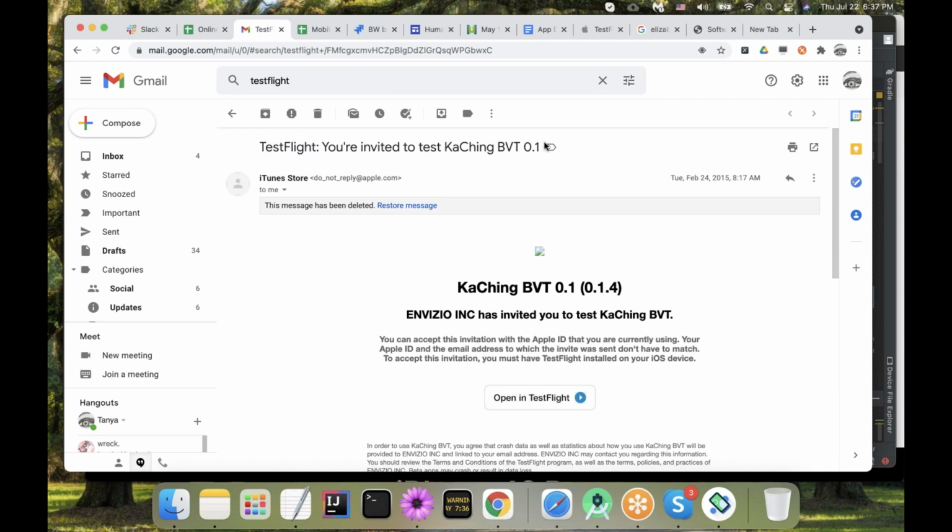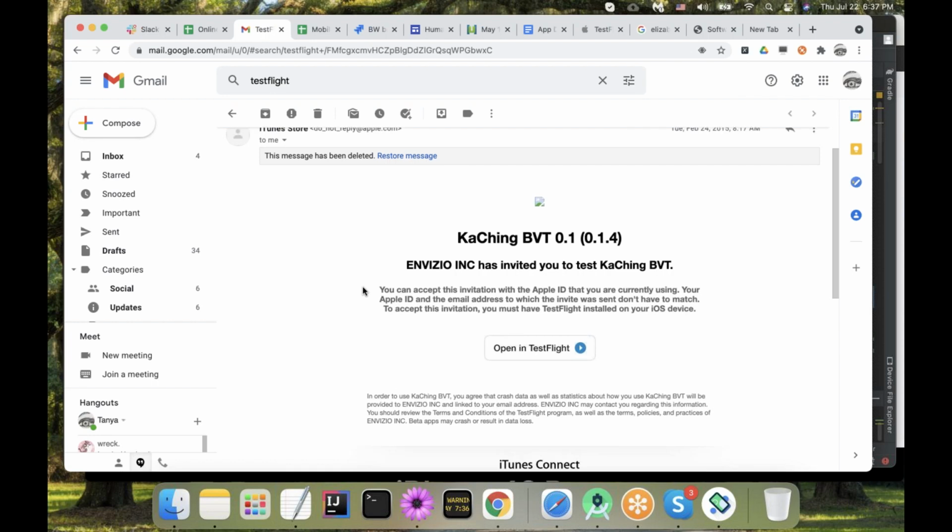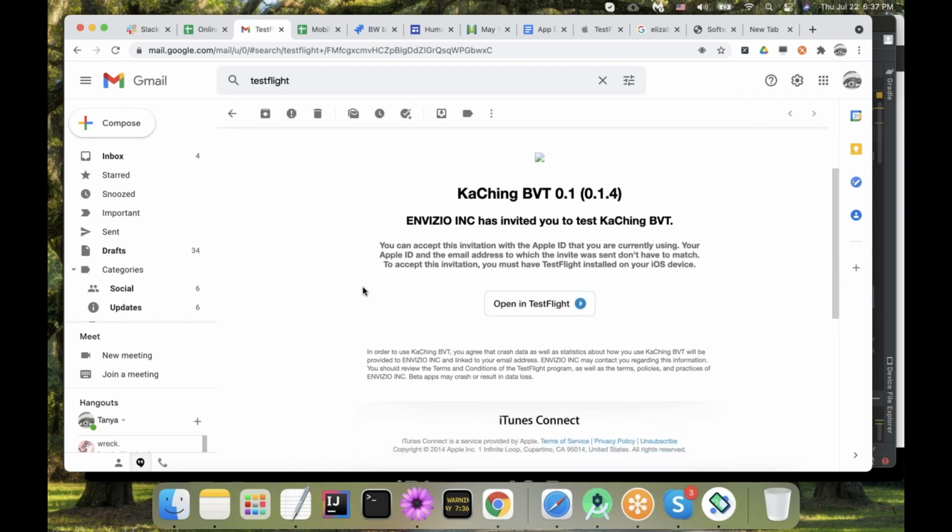So when I tell you invites were sent, just go check your Gmail or whatever application you are using, search for TestFlight, and then something should come up. And once it does come up, it is going to say open and okay. I wish I was not locked out. So instead of open in TestFlight, it's going to be something like a redeem. So you're going to be sent a redemption code in order to join the program.